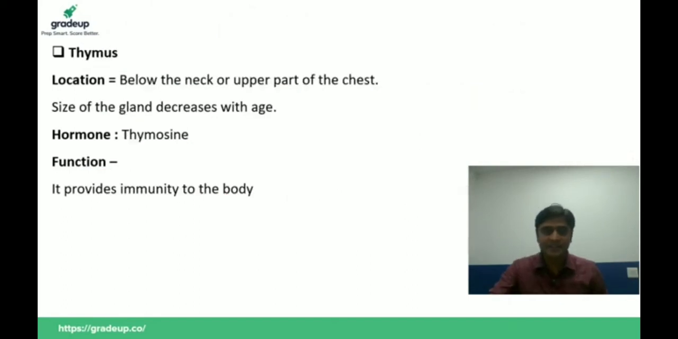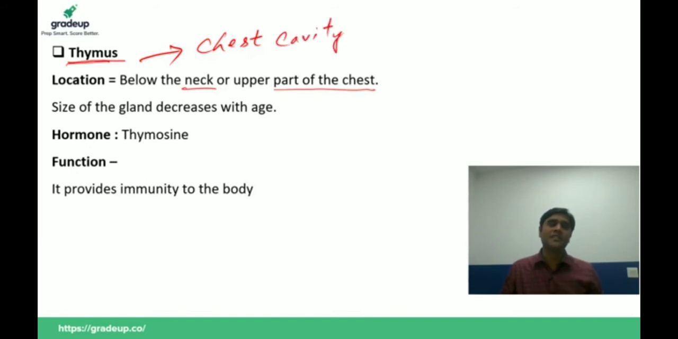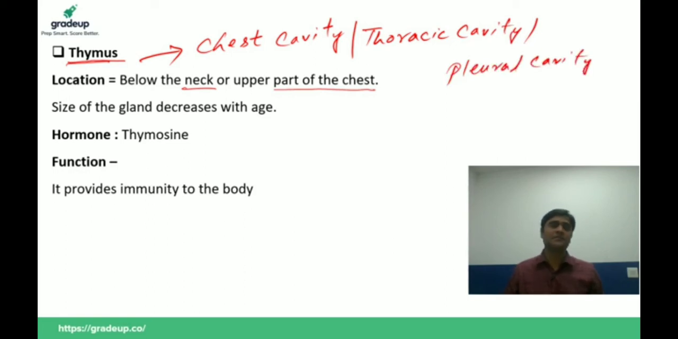Now we have the next gland, that is the thymus, a very important gland, and it is found below the neck or upper part of the chest. This is the location of the thymus. The question is, which of the following glands is found in the chest cavity? This question has been asked in various competitive examinations. Which gland is found in our chest cavity or thoracic cavity? Your answer should be thymus. And one more important thing about this gland is that its size decreases with age.